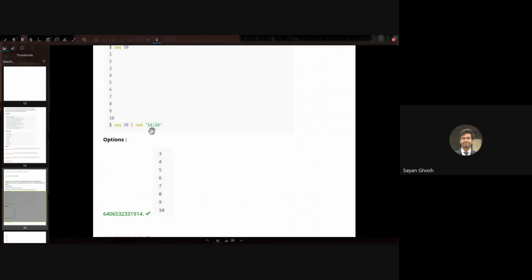So we can have multiple sed commands separated by semicolons. Sir, is there any other than delete? Yeah, we can have p to print a line, d for deleting a line, and s for substitution. Okay. Right. Good, sir.